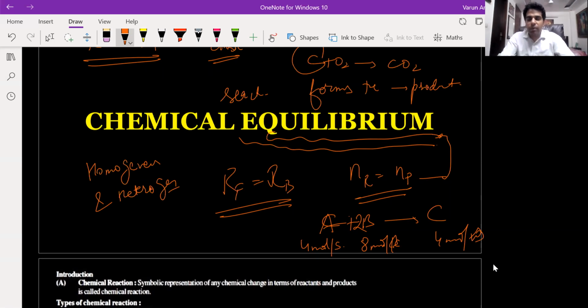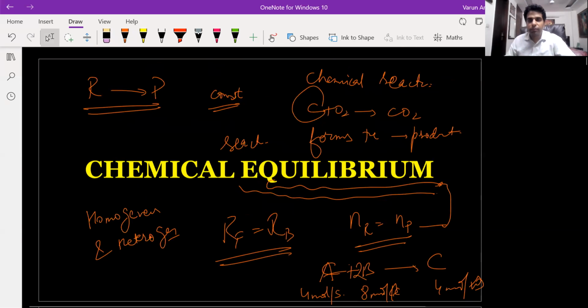So this is about equilibriums. Are there any doubts till now? Now this is about rate of reaction.